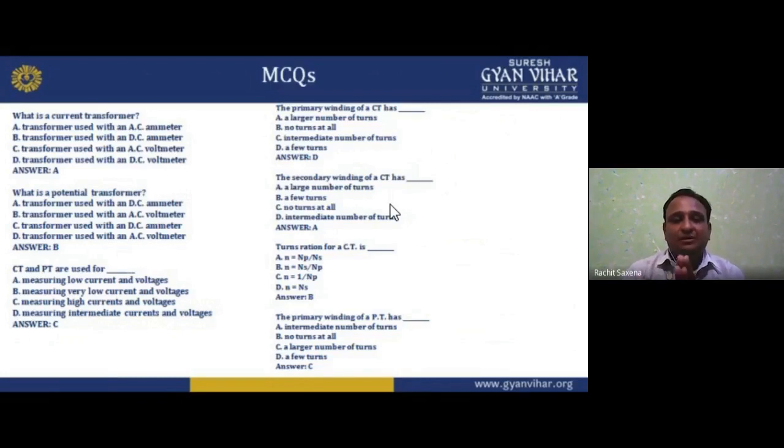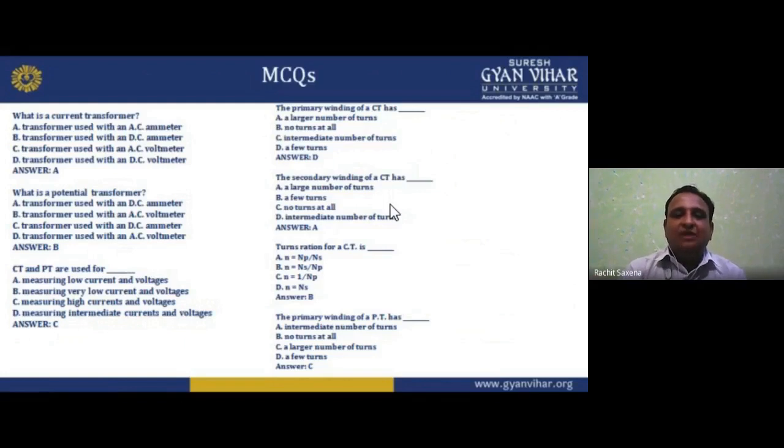For example, we are saying it is a current transformer, so it is always used with an ammeter. So the option is A, AC. What is a potential transformer? A transformer used with a DC ammeter, with an AC voltmeter, or with a DC voltmeter. So the option is B. Now, CT and PT are used for what? Measuring low current and voltages, measuring very low current and voltage, measuring high current and voltage, measuring intermediate current and voltage. So high current, option C.